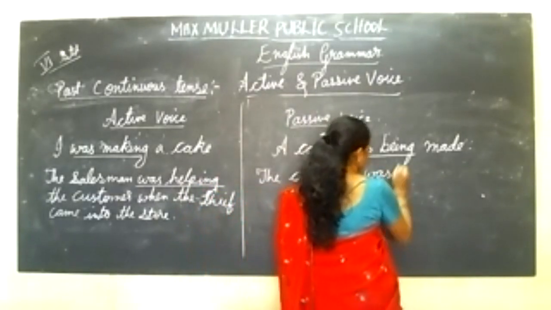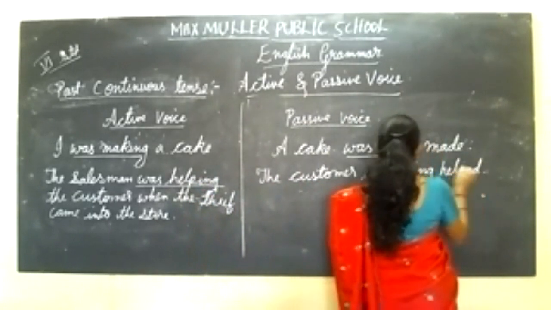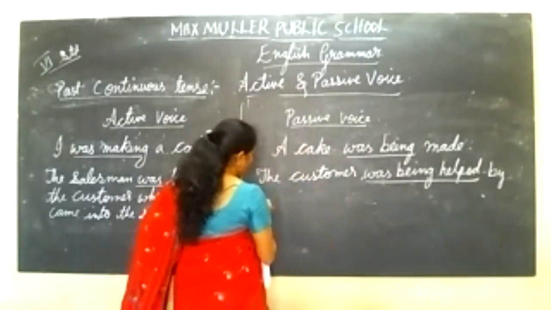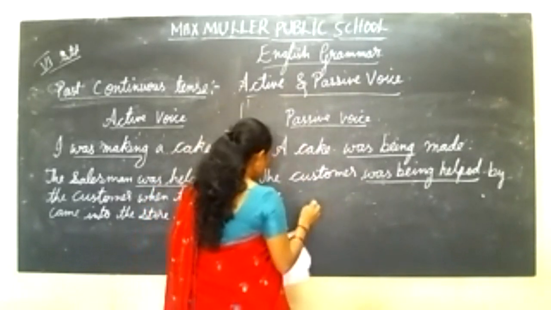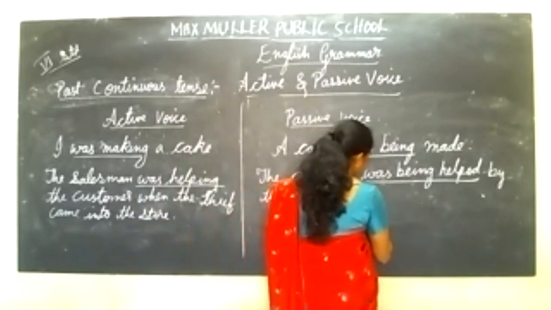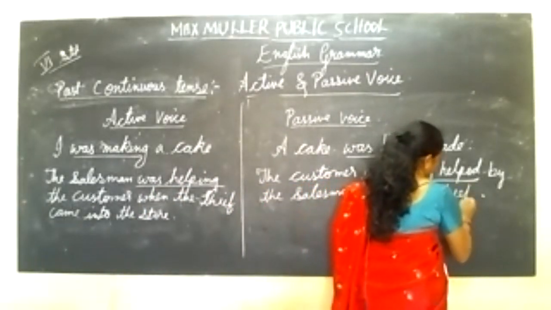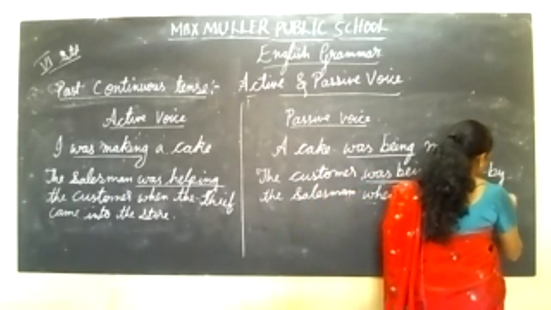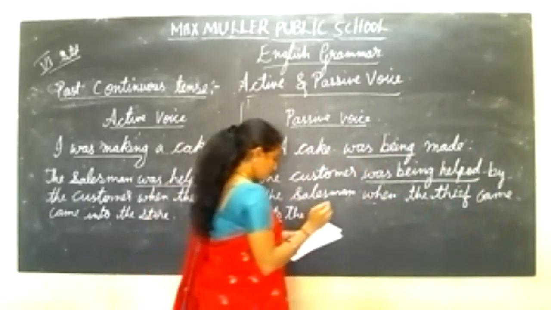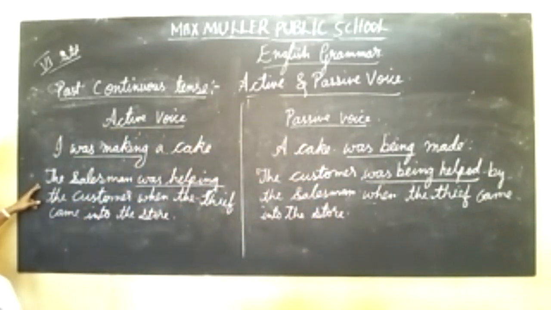was being helped by the salesman. See the difference between two sentences, children? Salesman, when the thief came into the store. See the difference between these two, active and passive voice.